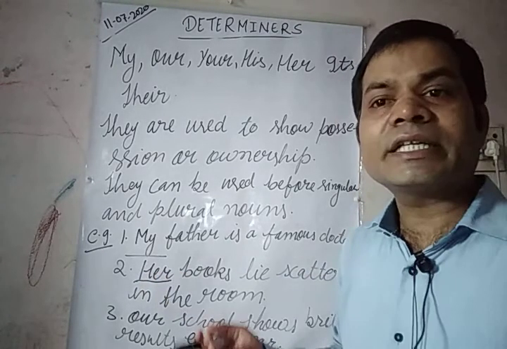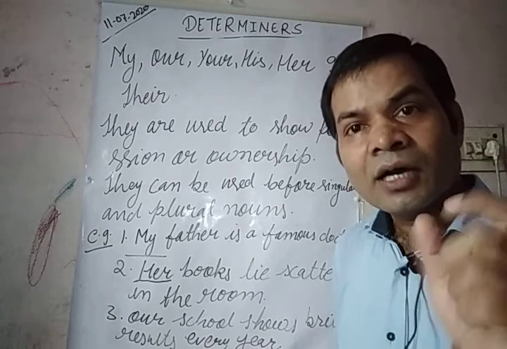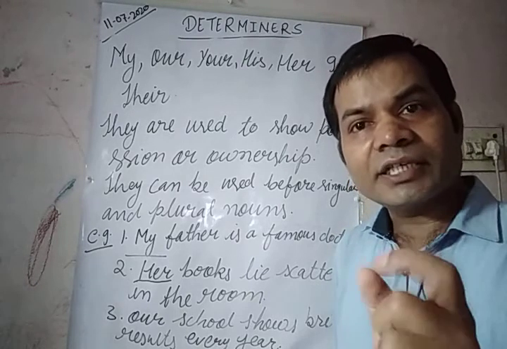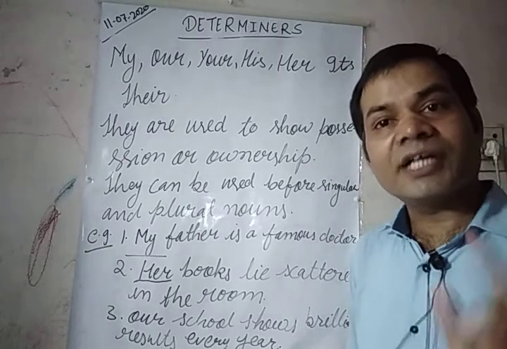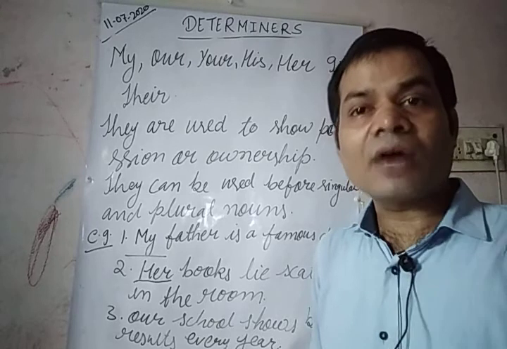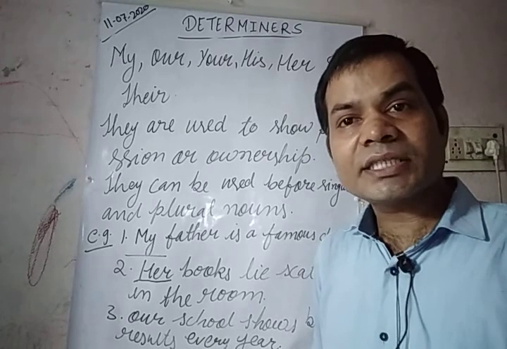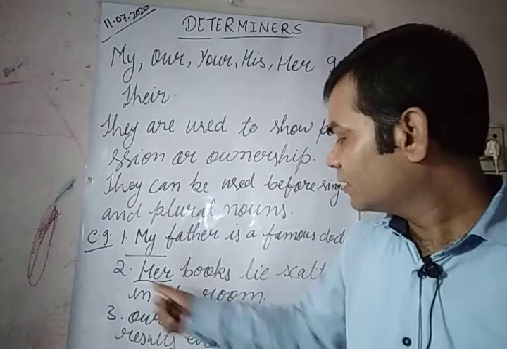So, yesterday I met her. What is it there? What is her here? It is a pronoun. Yesterday I met her. Here her has been used instead of a noun. So that is why it is what? Pronoun here. But in this case, her books.